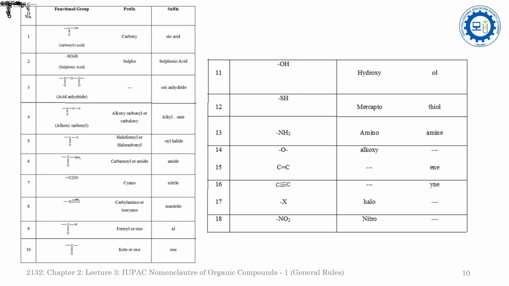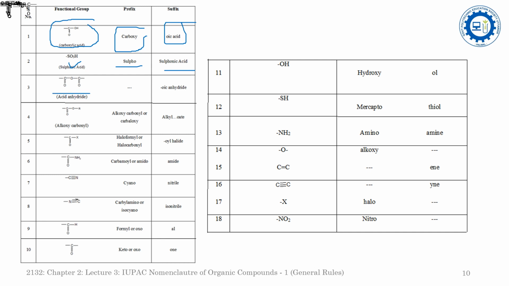This one is the table that shows the priority order. In the table, you will see that a COOH carboxy group, if the carbon group is used as a prefix, then the prefix is carboxy and the suffix is oic acid. Another example: in the second position, there is sulfonic acid; then the prefix is sulfo, and sulfonic acid is used as a suffix for SO3H.